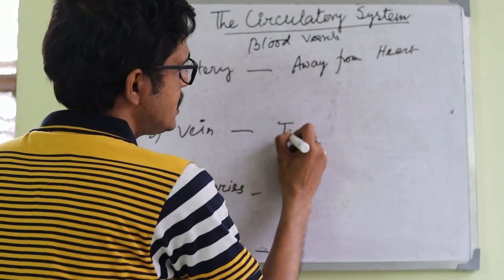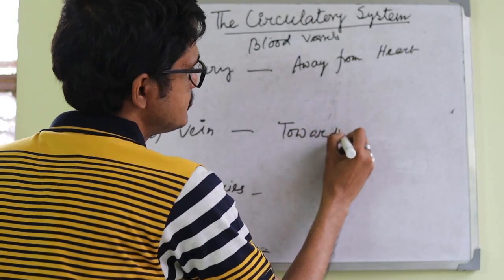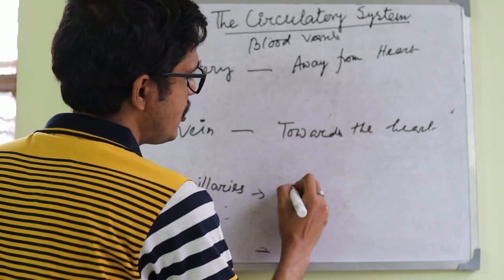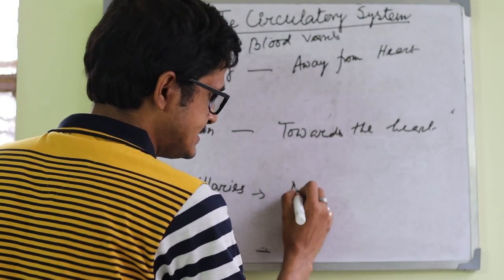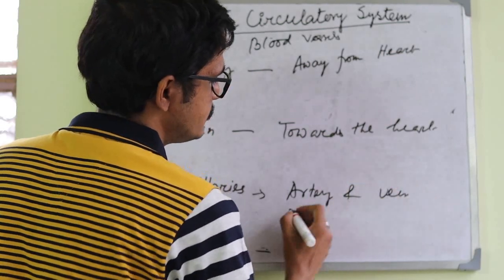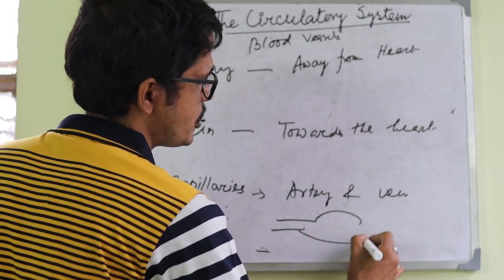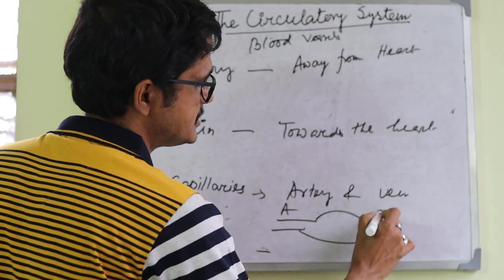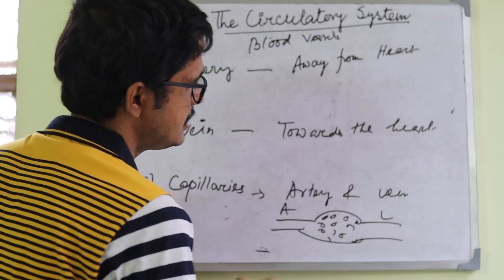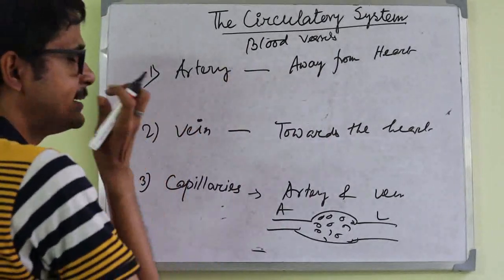Vein carries blood towards the heart. And capillaries are the joining of artery and vein. Between the artery and the vein, all of those are capillaries. This is called capillaries.